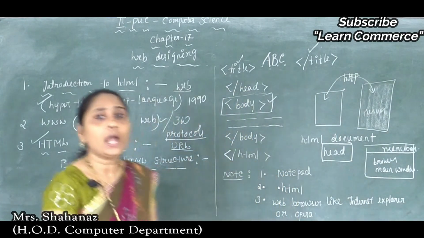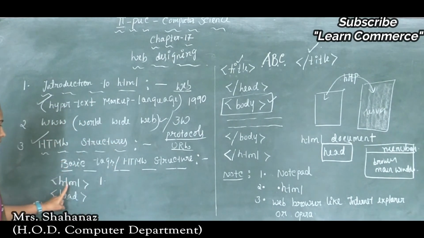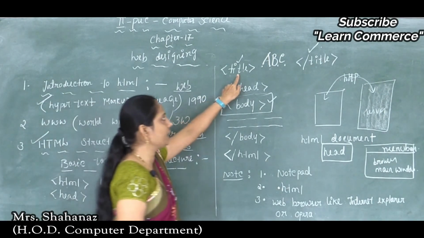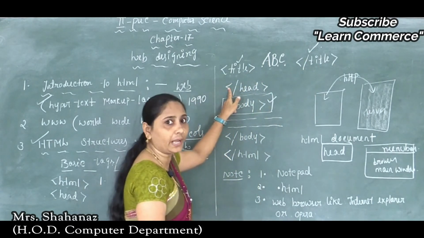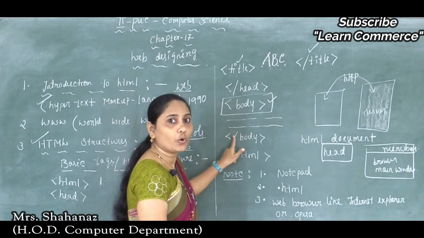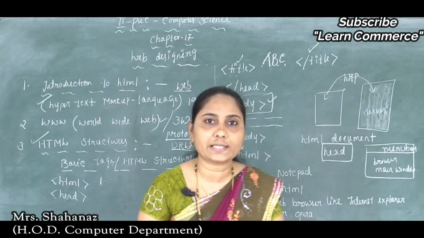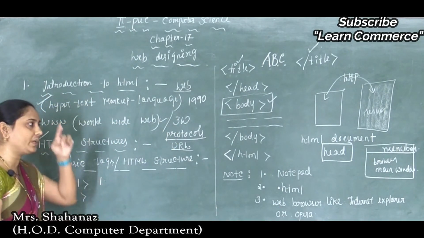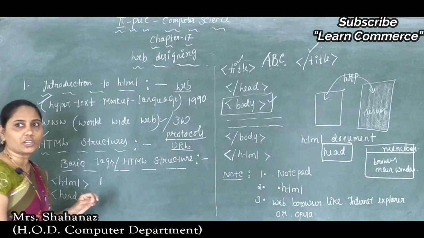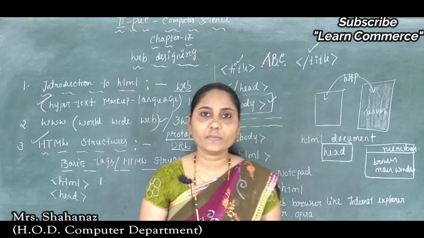Now we know how this structure is used in our HTML structures. The first one is the HTML, the second one is the head, the third one is the title, then closing of the title tag, closing of the head tag, opening of the body tag, closing of the body, and lastly we write the closing of the HTML tag. Now we know how to create the structure and the meaning of each point. Now let's look at some important notes about the structures.